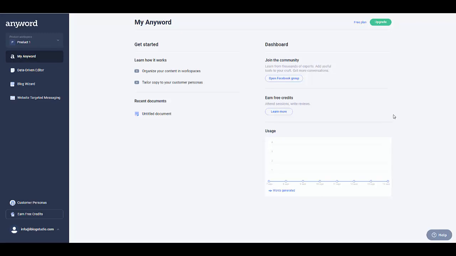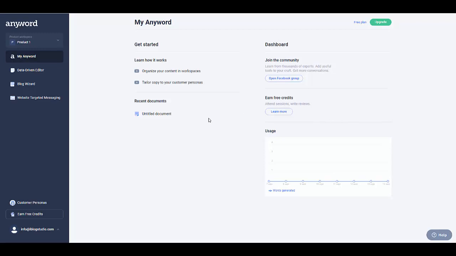It shows you how it works and your recent documents. By the time you're doing this, chances are that you don't have any yet. And you can also join the Facebook group. I strongly suggest you go with the Facebook group. The community is really amazing. Here they do have the support and everything.